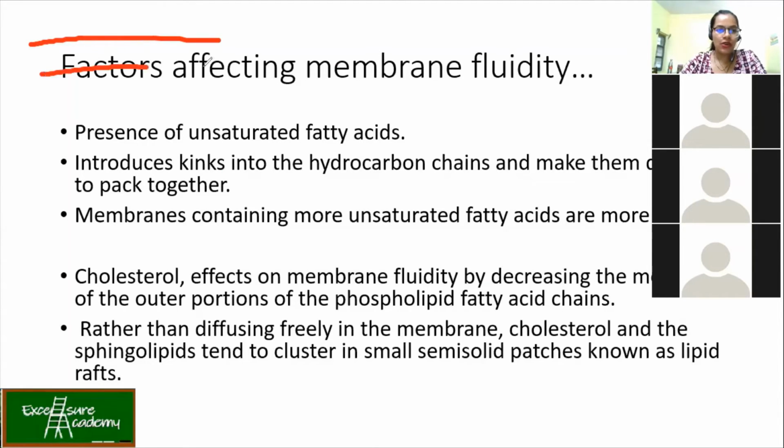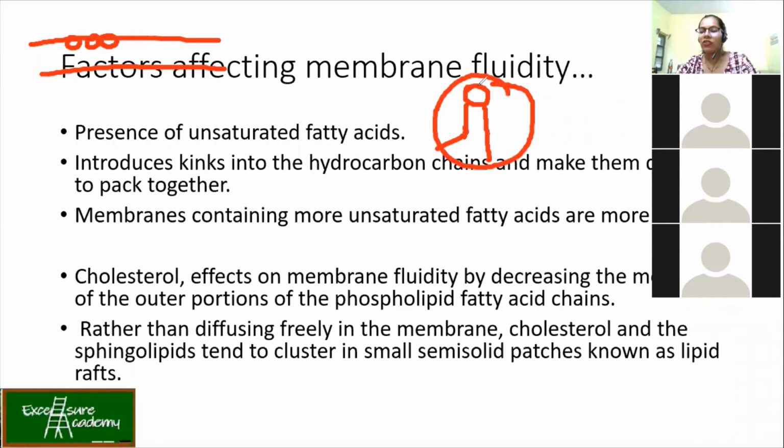Suppose this is your plasma membrane and we have phospholipids over here. Usually if it was saturated, we'll have a straight chain of fatty acid. Now when there is an unsaturated fatty acid, because of the double bond there is a kink, so it becomes like this. Because of such fatty acids, it becomes very difficult for them to arrange straight. Somewhere it will be here, somewhere here.